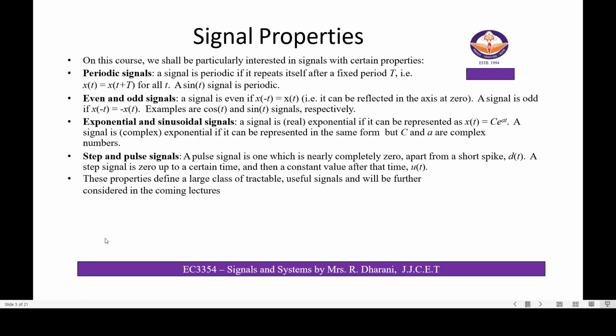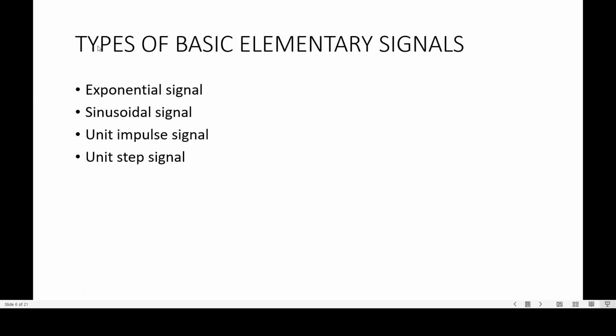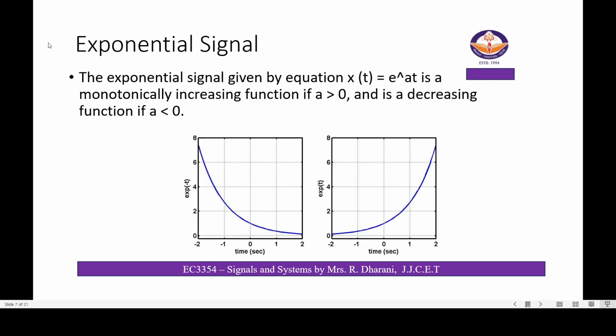These properties define a large class of tractable useful signals and will be further considered in the coming lectures. The basic elementary signals are exponential signal, sinusoidal signal, unit impulse signal, and unit step signal. First of all, we will see the exponential signal. The exponential signal given by the equation x of t equal to e power at is a monotonically increasing function if a is greater than 0 and a decreasing function if a is less than 0.